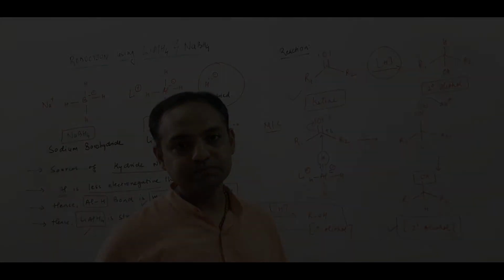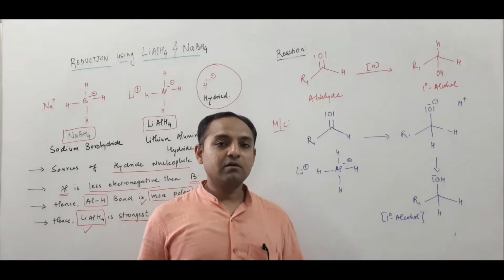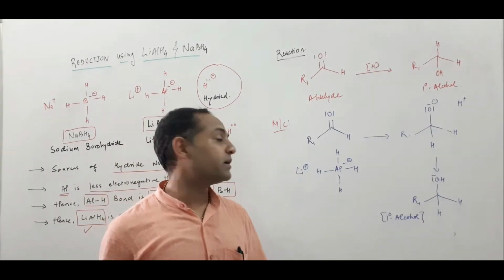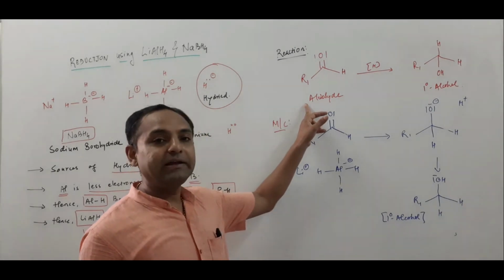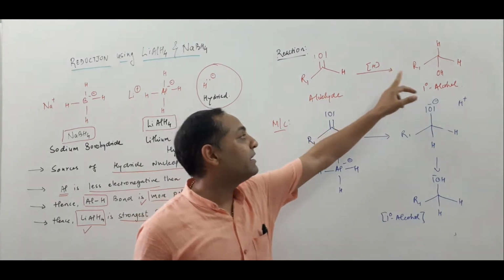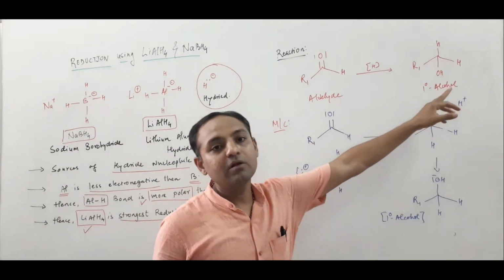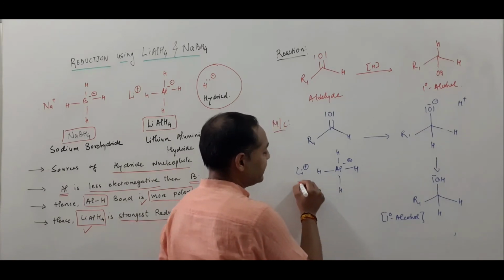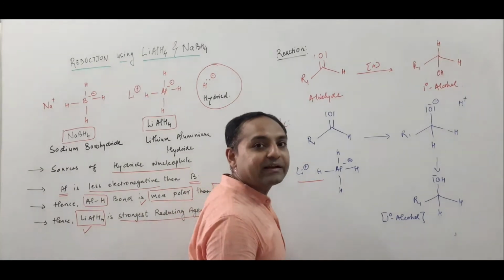Now let us take another example of aldehyde. As I said earlier, when we are using aldehyde as a starting material, it is reduced by lithium aluminum hydride and that gives a primary alcohol. Now let us understand the mechanism. Here we are taking lithium aluminum hydride as a reagent.